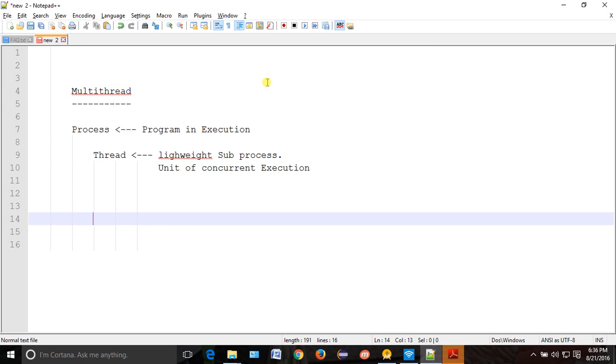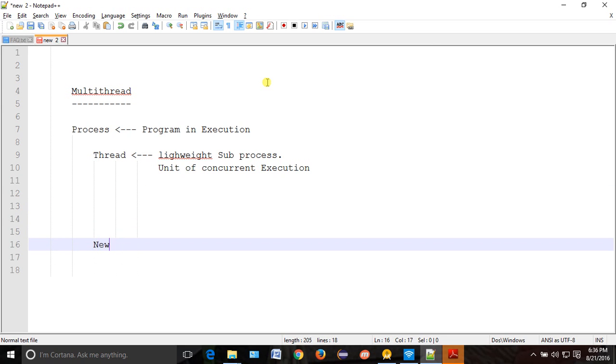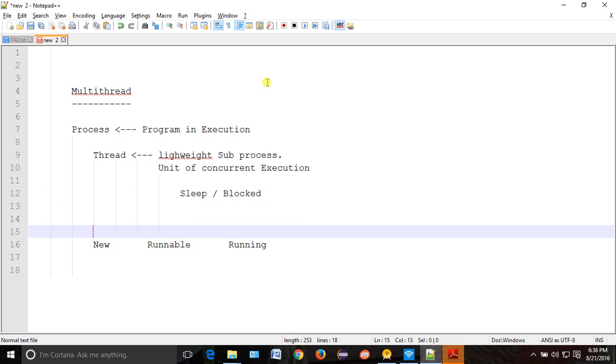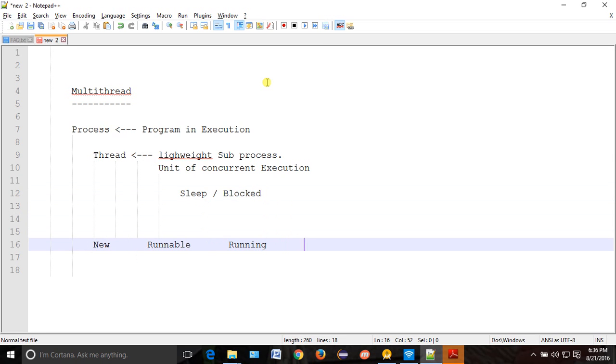Now, what are the states of a thread? New, then runnable, then running. And on top, what is there? Sleep or blocked. Blocked. And when your task is over, what is the state? Destroyed or terminated. Sometimes we call this terminated.